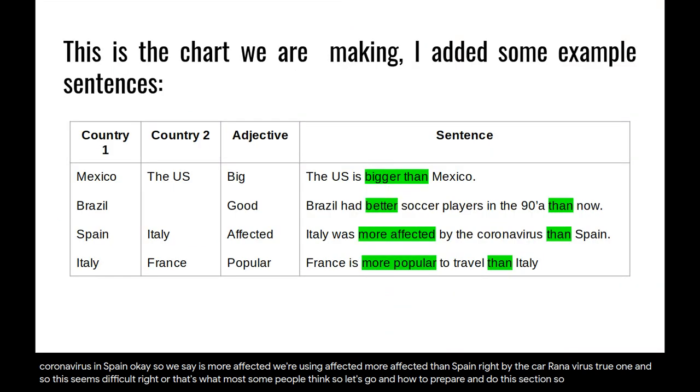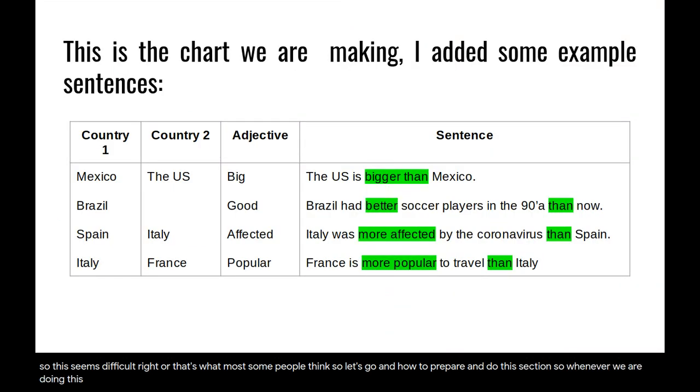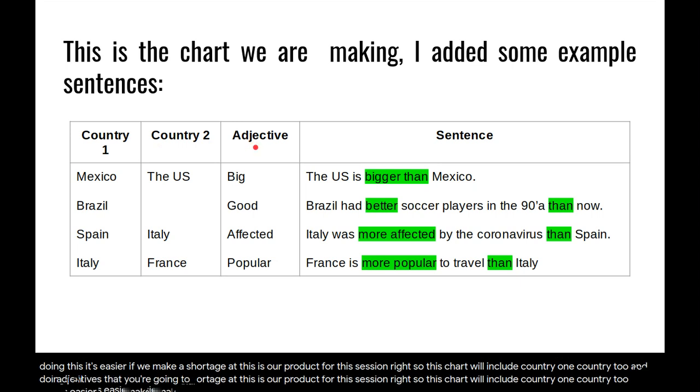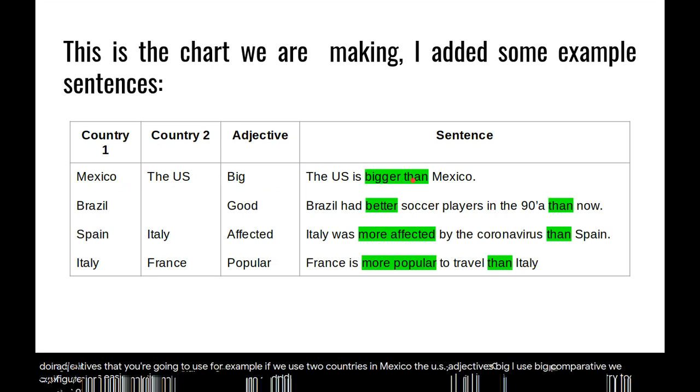Whenever we are doing this, it's easier if we make a chart. And this is our product for this session, right? This chart will include country one, country two, and the adjective that you're going to use. For example, if you use two countries, Mexico and the US, adjective big. I use big, comparative becomes bigger than, so we make the sentence. The US is bigger than Mexico.